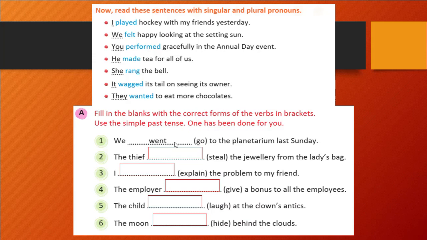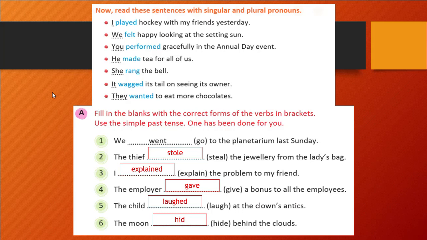For go, what is the second form? That is went. For steal, what is the second form? That is stole. Explain, the second form is explained. The employer, blank space. What is the second form of give? That is gave. Laugh, that is laughed. Hide will become hid. You see, nothing was there.